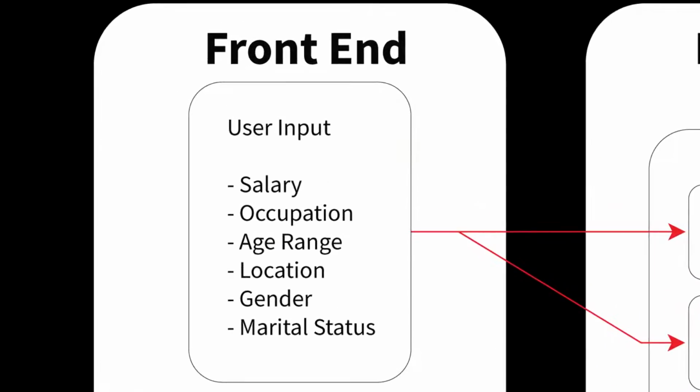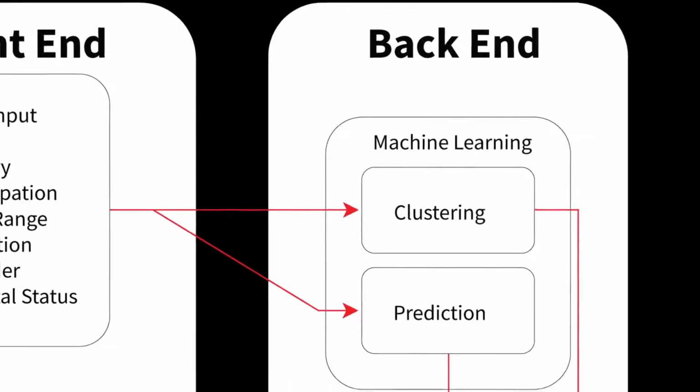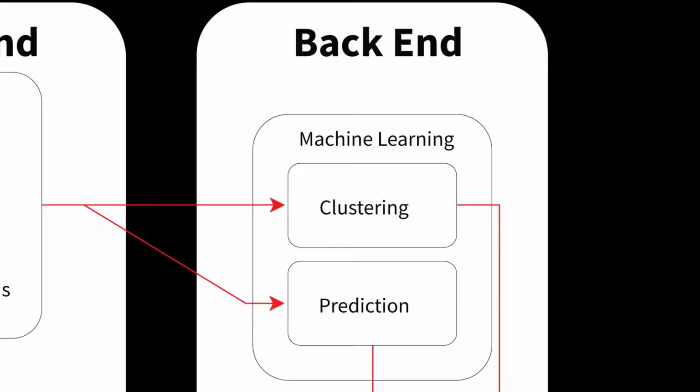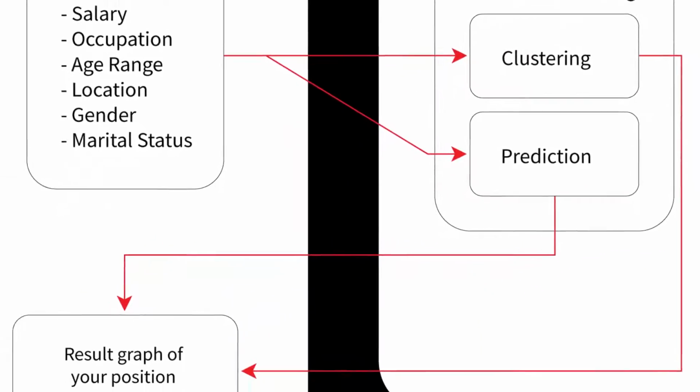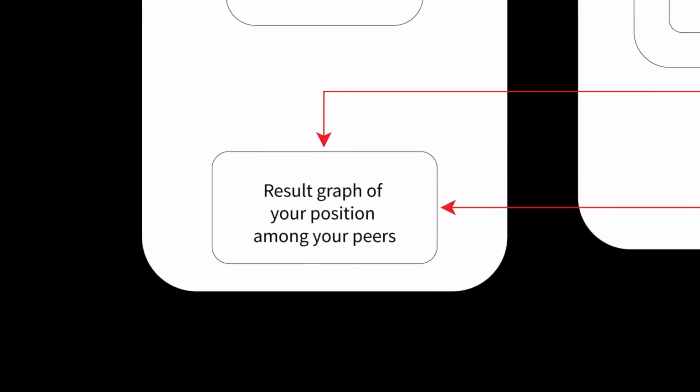Beginning with your tax return, our application first classifies you into a category of taxpayers by considering your salary amount, occupation, age, where you live, gender, as well as marital status. Having done that, we can then compare your deductions against the groups to find areas for improvement and rank your tax effectiveness among your peers.